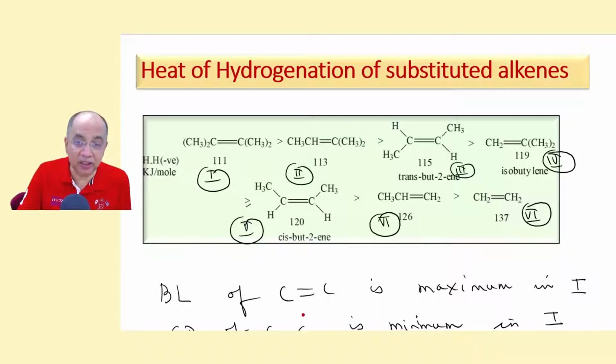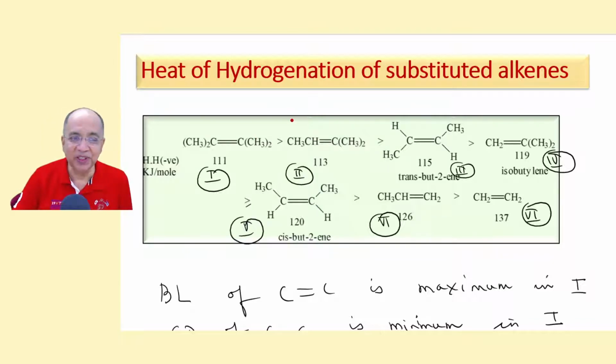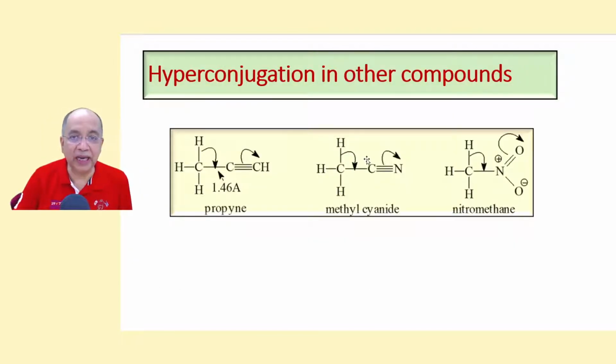And bond length, as I've already told you, the C double bond C bond length is maximum in this case. And in the same molecule, the C single bond C is minimum, because of the partial double bond character in the single bond. More hyperconjugation means the double bond is maximum because more single bond character is acquired because of the maximum number of polarizations. So we are almost at the end.